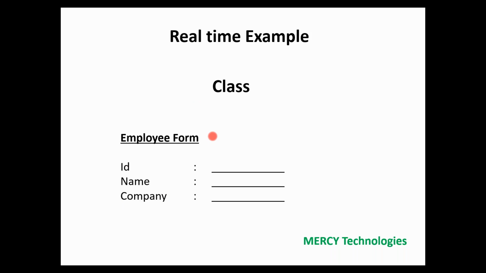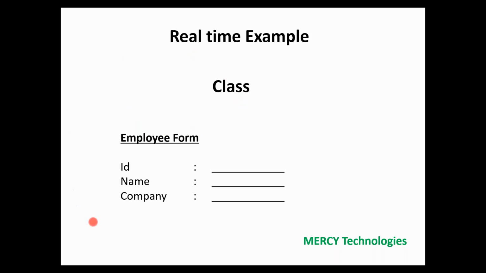So one employee can take it and fill in his own details. ID he can mention 100, name he can mention Mercy, company he can mention Google, correct? Once he has filled in that data, we can consider it an actual object, right? Because it contains the data.